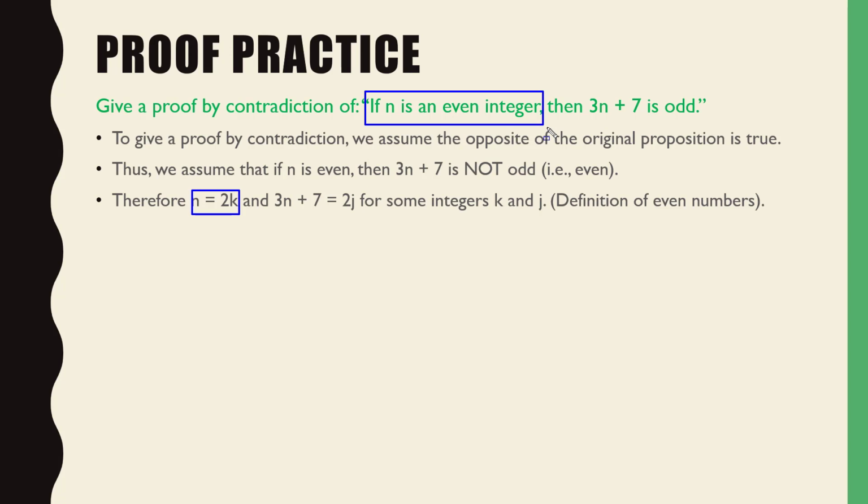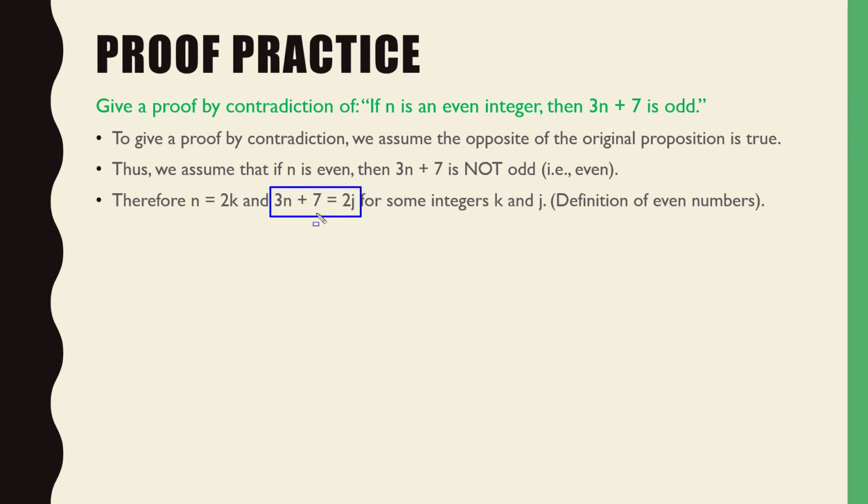Well, if n is not an even integer, I don't care. I'm not trying to prove anything about when n is odd. I'm just trying to prove when n is even. So in the event that n is even, I then need to prove whatever Q is going to be, right? So n is equal to 2k, and we also are trying to prove this. We don't know this to be true yet, but we're trying to prove that.